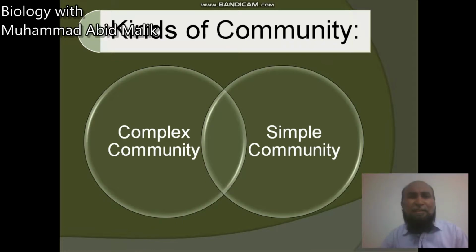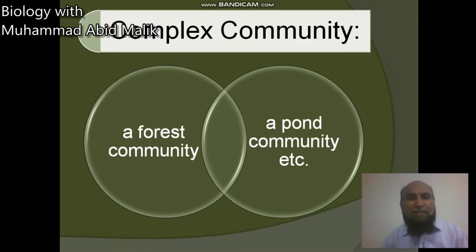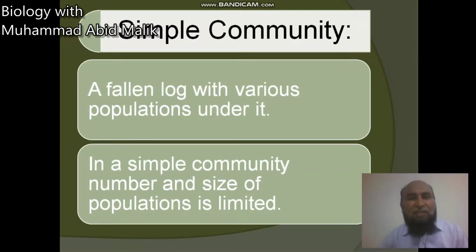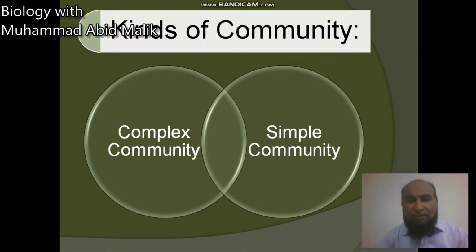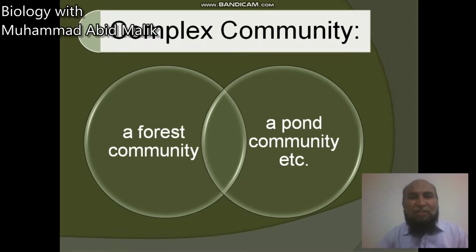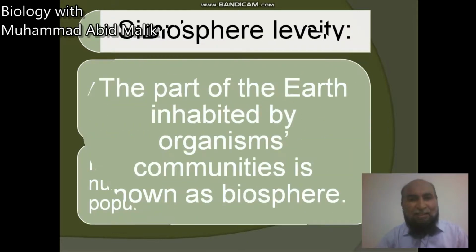Kinds of community. There are two kinds of community, complex community and simple community, based on population level. A complex community is a forest community or a pond community, where the number of populations is high. A simple community is, for example, a fallen log with various populations under it. In a simple community, the number and size of populations is limited. If the number and size is huge, that becomes a complex community.